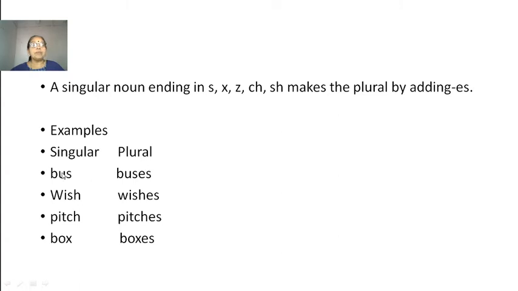For example, bus, it ends with s and you have added es. Wish, it is h, wishes. Pitch, pitches. Box, see here x, okay. Box, boxes. You have added es to these words, and now these words have become plural.